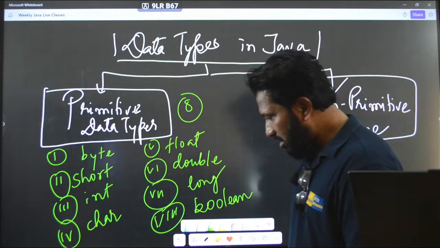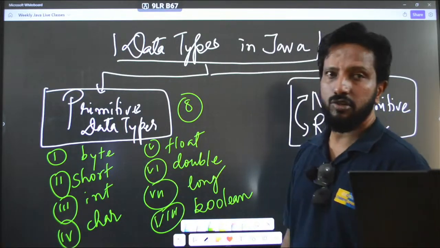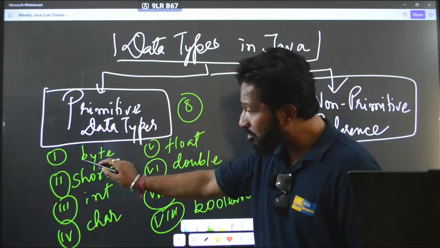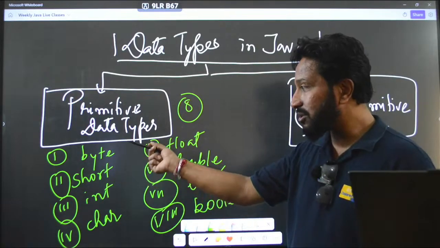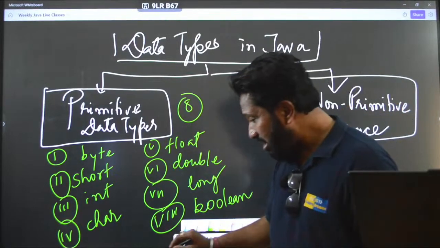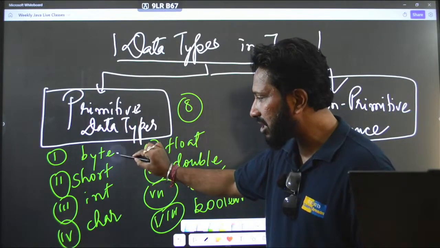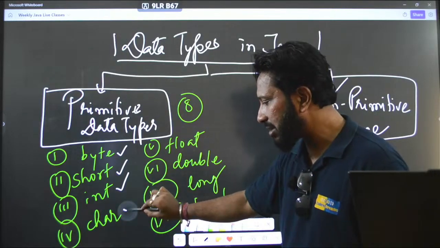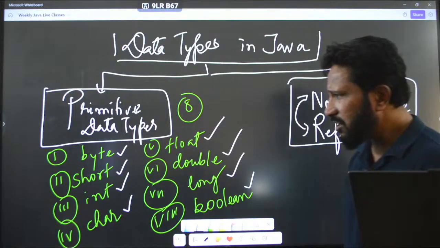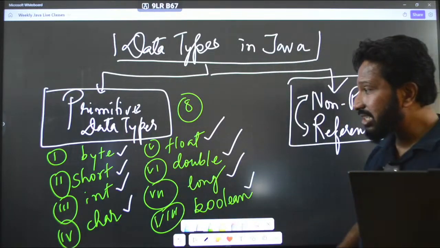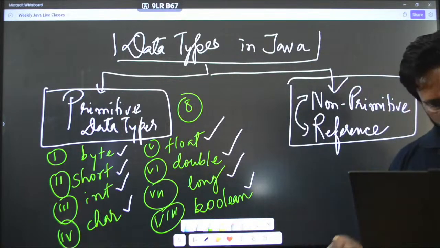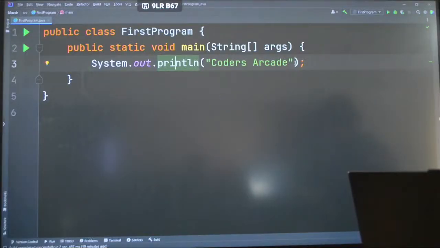Byte is the smallest data type in Java, and you will have to use these terms only to represent these data types. As I said, there are totally 8 primitive data types. We have byte, short, int, char, float, double, long and boolean. If you want a demo about this, let me go back to our IDE and write them down one by one.